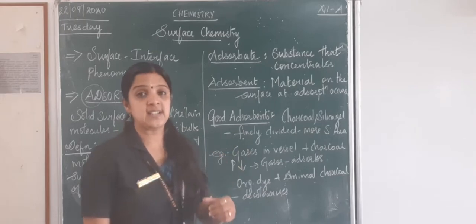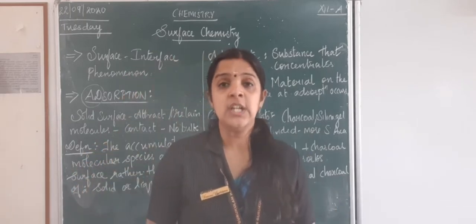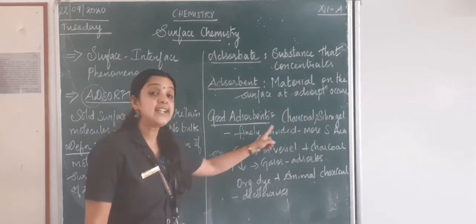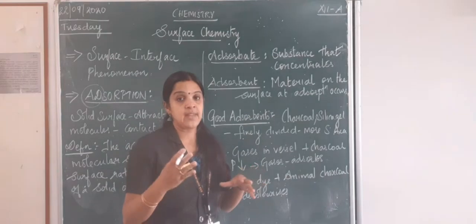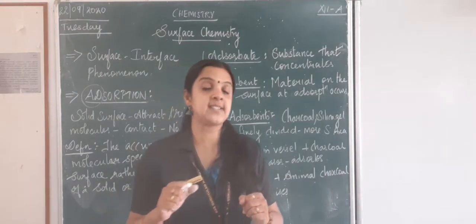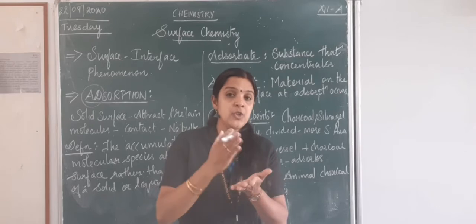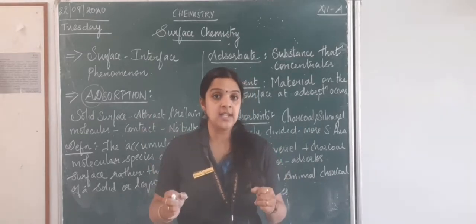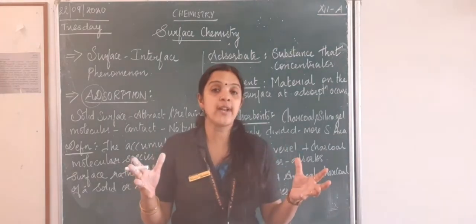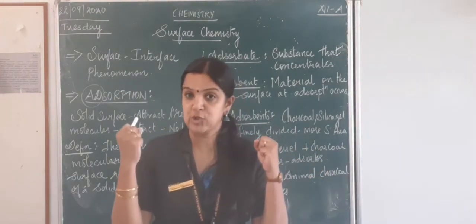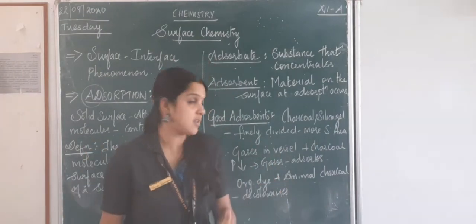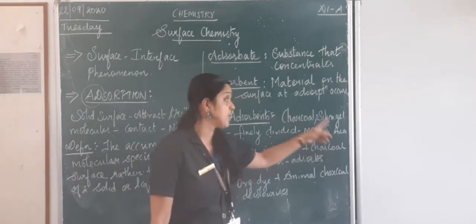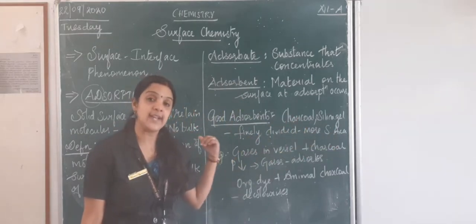Now how can I select? There are so many surfaces. Do all the surfaces act as good adsorbents? No. Finely divided substances, because we have studied this in 10th standard or in 9th standard. When you cut into pieces, what happens? The surface area actually increases, right? When you increase the surface area, what happens? The process of adsorption becomes stronger, more adsorption occurs. So finely divided substances increase the surface area, thereby increasing the process of adsorption.